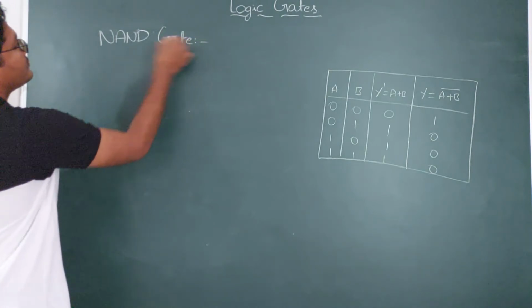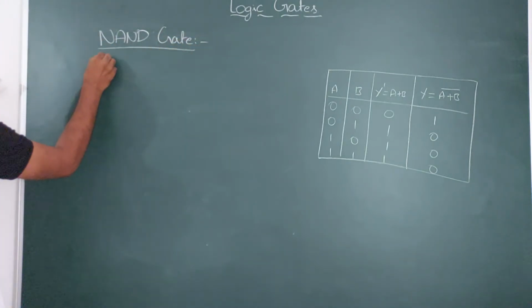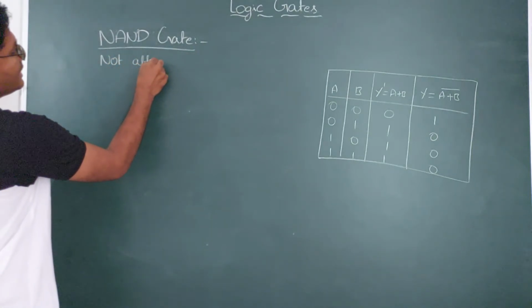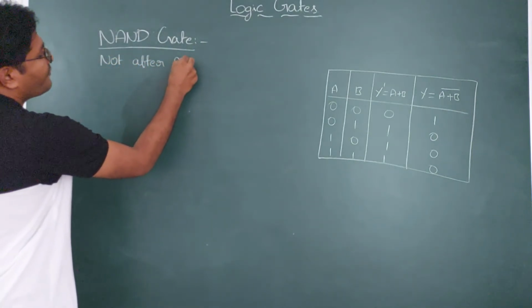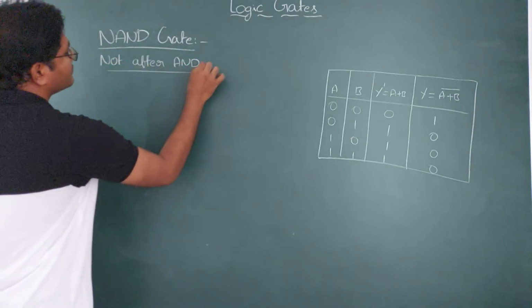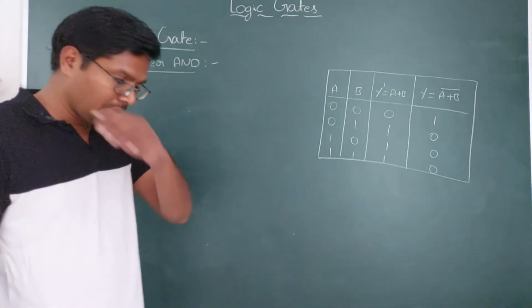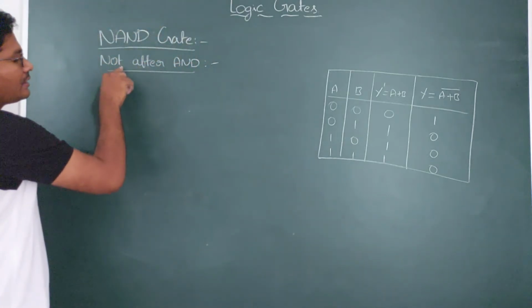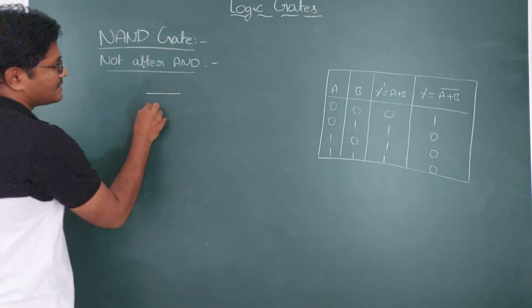NAND gate. NAND gate means NOT gate after AND gate. NOT after AND, that is said to be the NAND gate. First you need to take AND, next NOT. AND gate is like this.